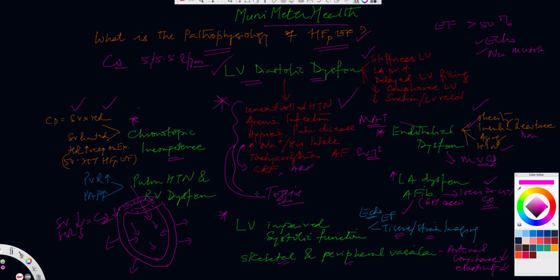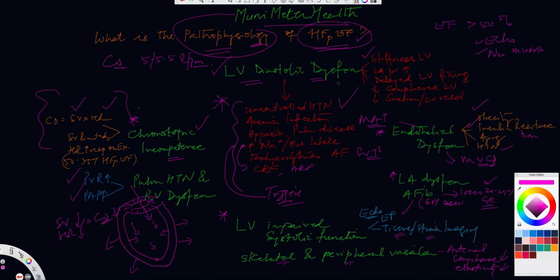Okay, so I think in a short video, I've tried to give you a lot of information here, just explaining the pathophysiology of what HFpEF is, and this way one understands. And of course, remember this magic equation, that's mainly for medical students: cardiac output is stroke volume times heart rate. Stroke volume is already decreased in these HFpEF patients, and as a result, if the heart rate does not rise proportionately, that's called chronotropic incompetence. Pulmonary hypertension and RV dysfunction are very, very prevalent in these patients. Almost 70% of these patients will have pulmonary hypertension, and that is leading to pulmonary vascular resistance and a pulmonary arterial pressure increase as well.